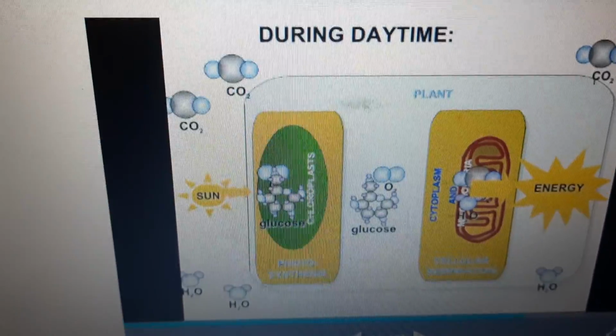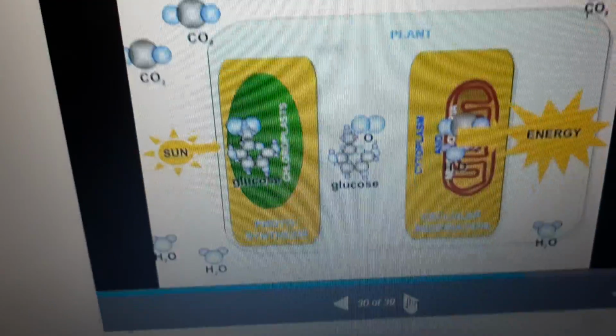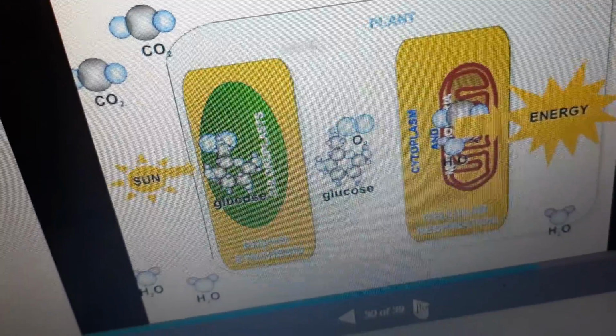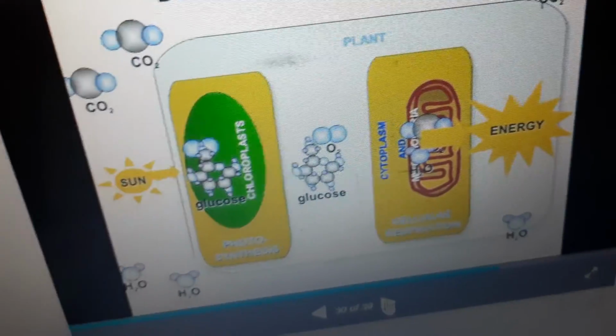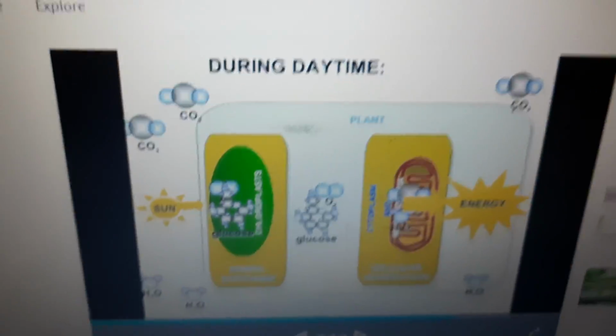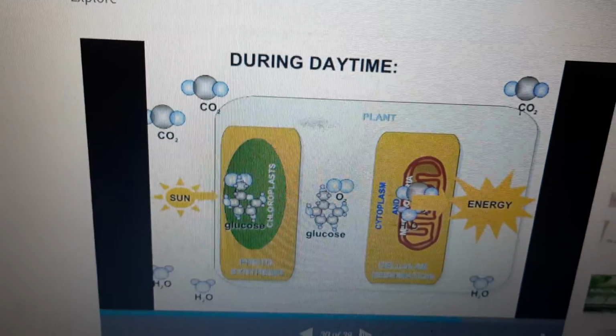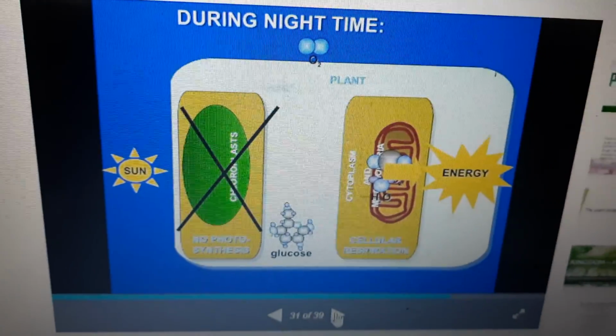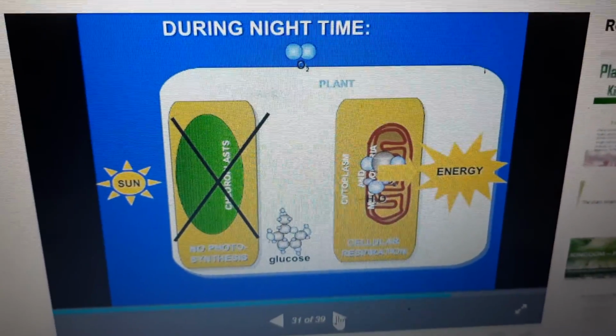Okay, next one, the plant during daytime. Sunlight and water molecules react with glucose and in the cytoplasm, and finally energy. This is what happens in the plant during daytime, and then what happens in the plant during nighttime.